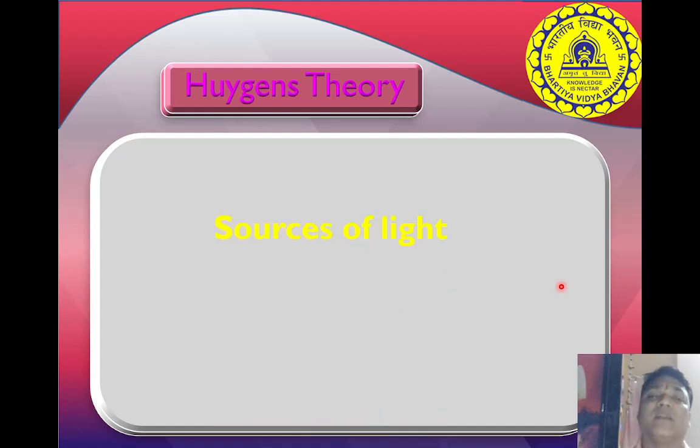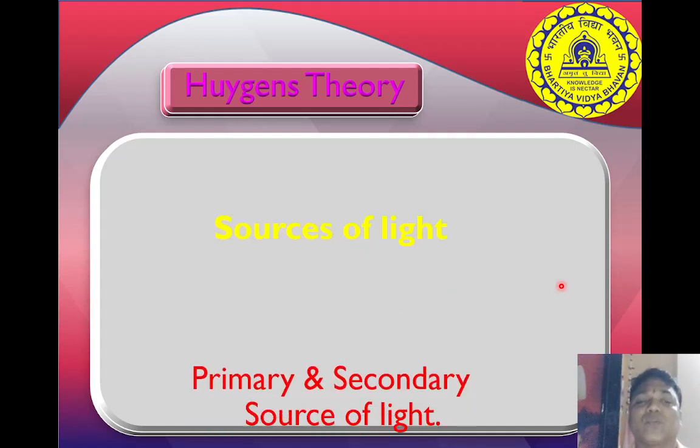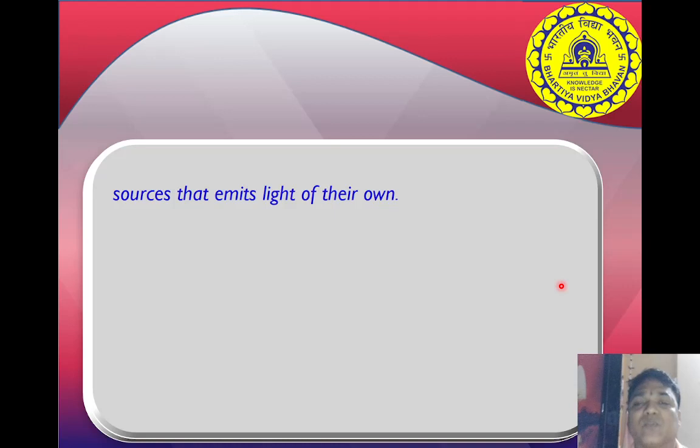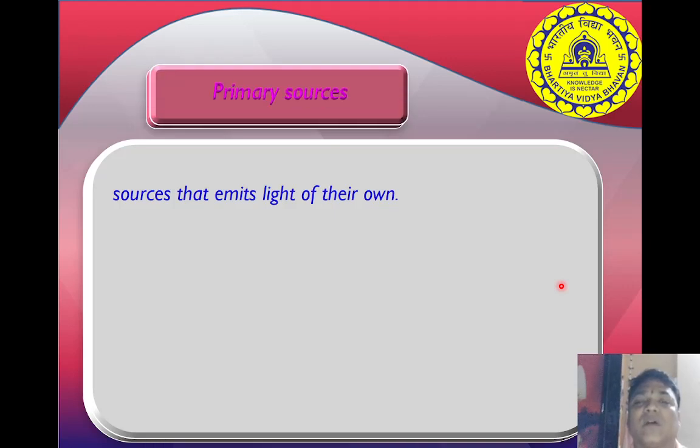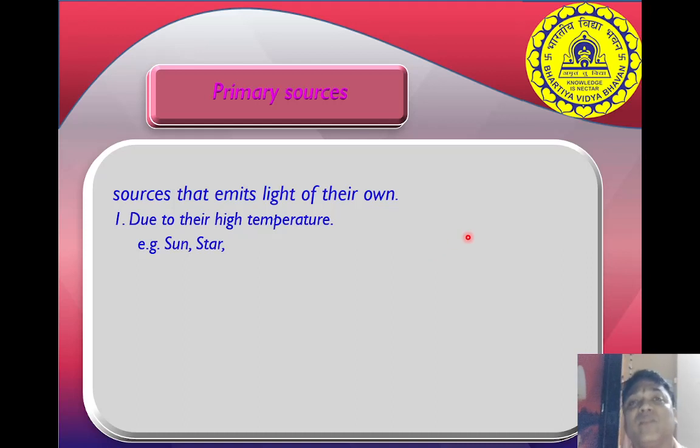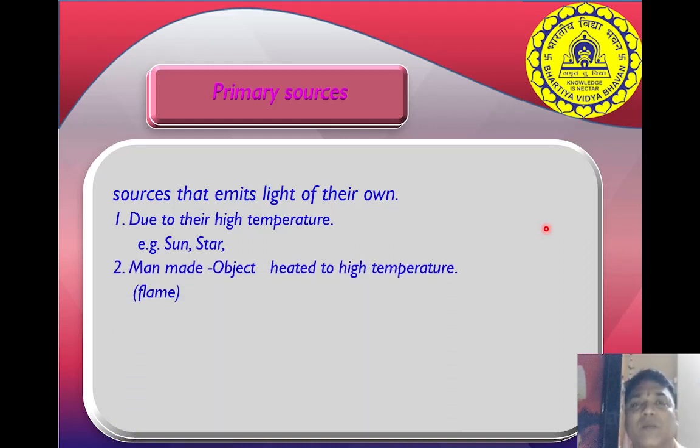Now Huygens' theory. According to Huygens, there are primary and secondary sources of light. What are the primary sources? Sources that emit light on their own. Which are those? Due to high temperature, the sun and stars are emitting light. They are primary sources.